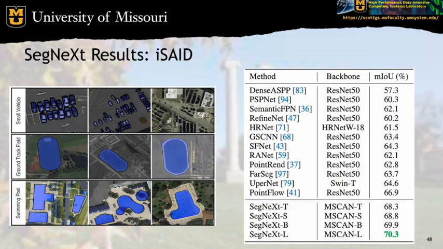In any case, let's talk about some of SegNeXt's results. So here we have the ISED dataset, which is a benchmark dataset for semantically segmenting certain classes in satellite imagery, which is the result that the authors showcase, which I think is the most relevant to our lab. We see that the SegNeXt models are achieving higher scores than any of the other models presented here. Again, though, with this slide and the later slide where I show some other results on benchmark datasets, these are just the models that the authors have picked to compare to. So we have to always look at this with some skepticism.